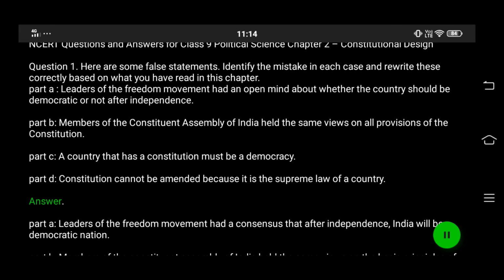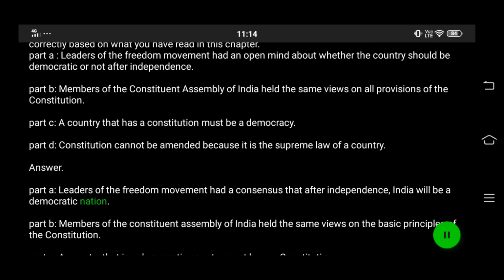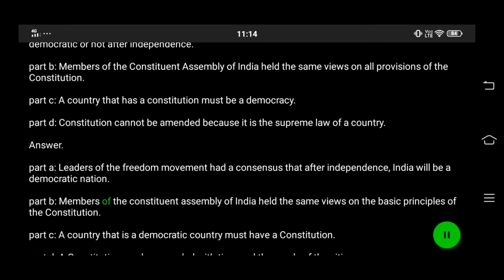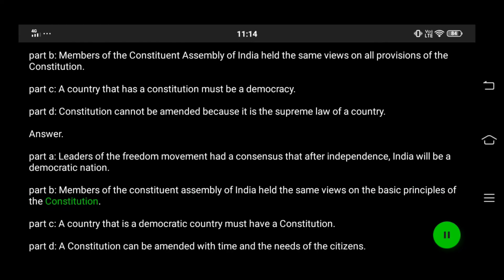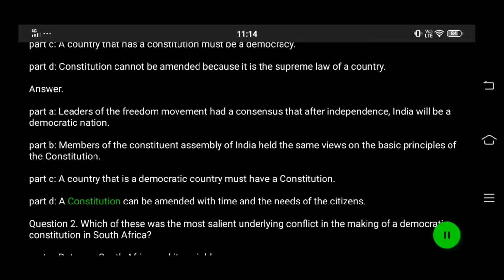Answer. Part A. Leaders of the freedom movement had a consensus that after independence, India will be a democratic nation. Part B. Members of the Constituent Assembly of India held the same views on the basic principles of the Constitution. Part C. A country that is a democratic country must have a constitution. Part D. A constitution can be amended with time and the needs of the citizens.